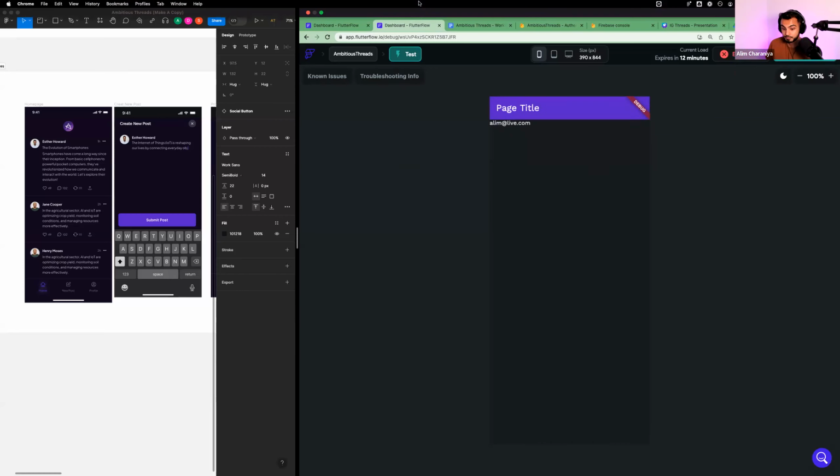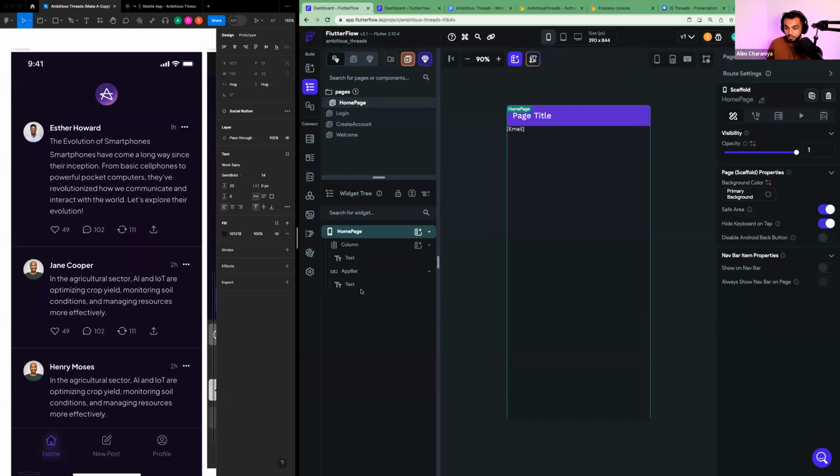We'll notice here that we have column, text, app bar, and text. First, I'm going to remove this app bar just to clean up my page. And then I'm going to remove this column too. At the homepage level, I'm going to navigate to the right-hand side, find the background color and change it to secondary background so it matches my app.